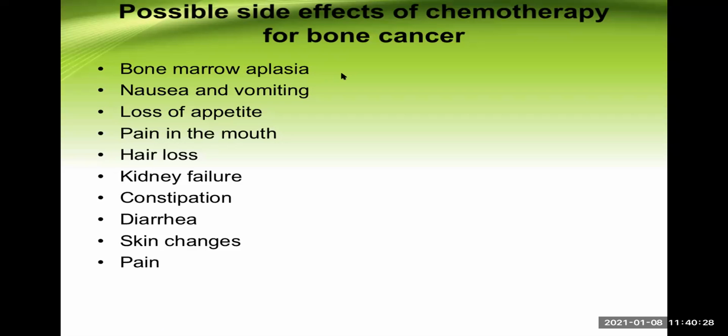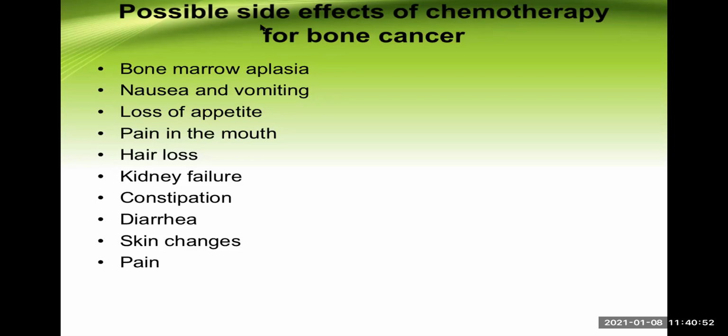Excellent. So there will be anemia, leukopenia, and thrombocytopenia. Nausea and vomiting, very non-specific features, loss of appetite, pain in the mouth because of oral ulcer formation. This is again a manifestation of neutropenia. And another reason you can give, these chemotherapeutic agents cause fungal infection, candidiasis.